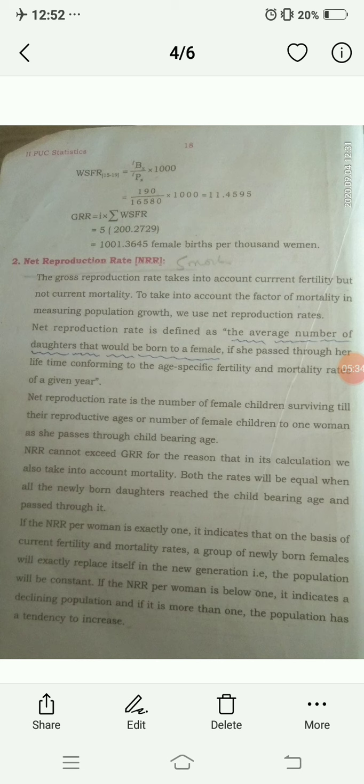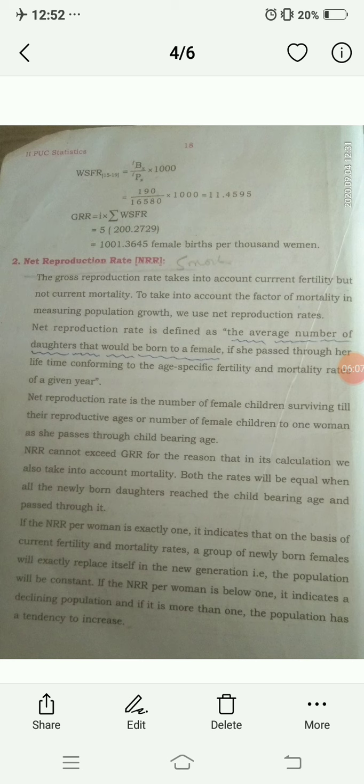NRR cannot exceed GRR. It means in GRR we consider only fertility, hence it is always greater than NRR. But in NRR we consider both fertility as well as mortality, hence it gives a lower population growth.